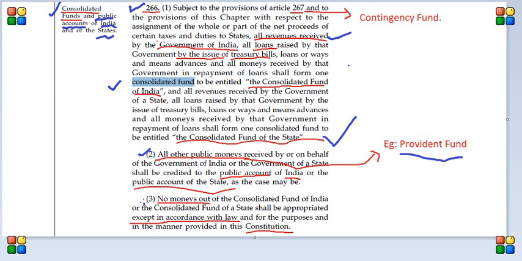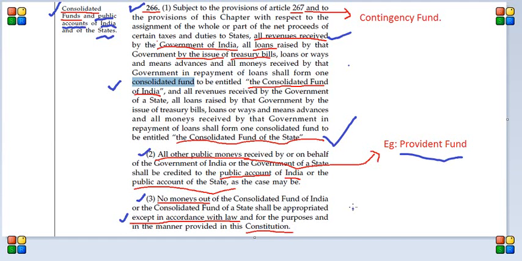Next, clause 3, that's important. This says no monies out of the consolidated fund of India or the consolidated fund of a state shall be appropriated except in accordance with law and for the purposes and in the manner provided in this constitution. What this basically means is that if any money needs to be withdrawn from this particular account, all the money that has gone into this account through taxes and all that, it can be withdrawn only through a law.